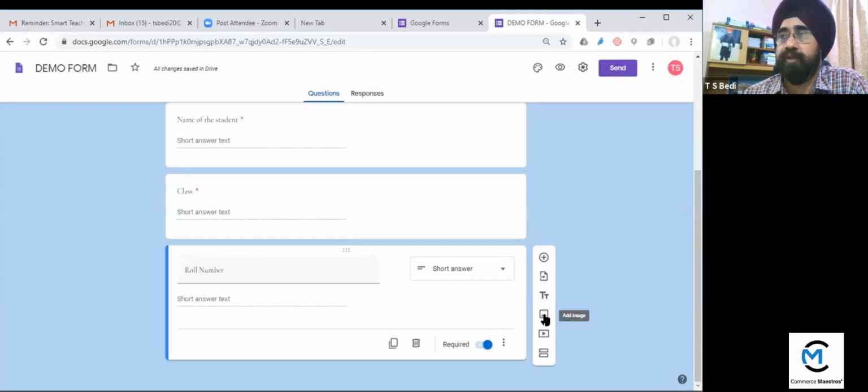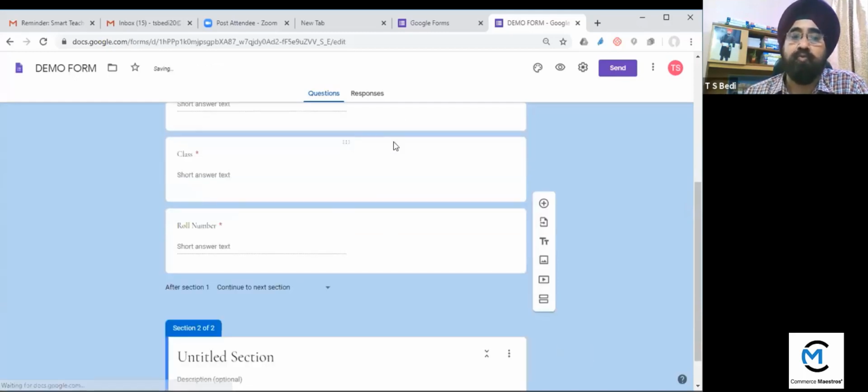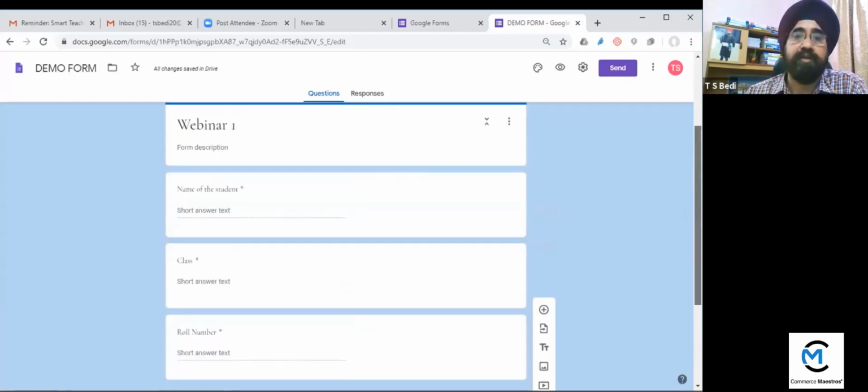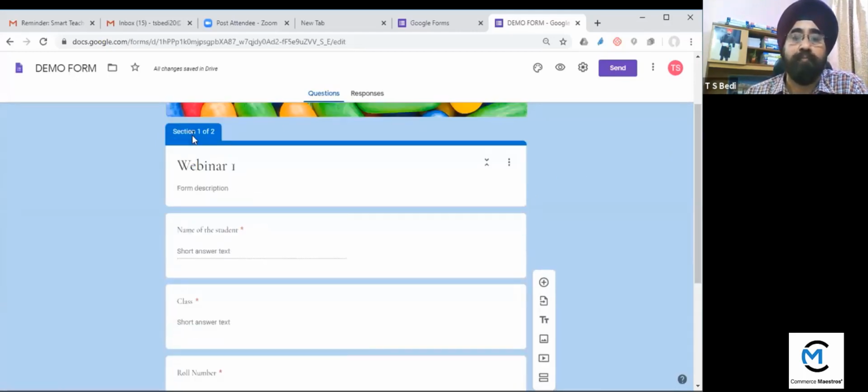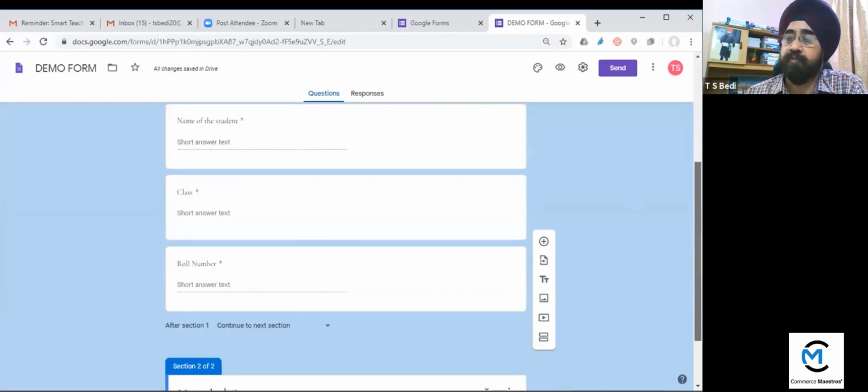Sometimes geography teachers can add the image of their map here. You can add video, and this is add a section. If I click on it, I will get another section. You can see one section is here: section 1 of 2, in which webinar and name of the student, class, and roll number are there. So the first part is over.